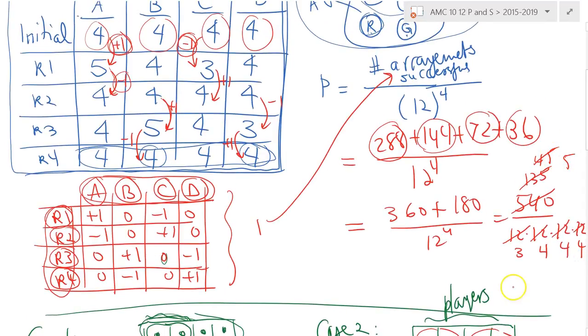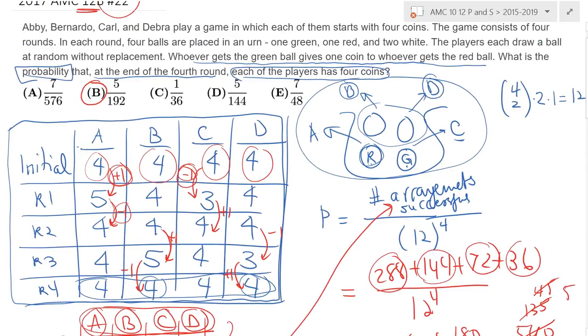So there's a 5 remaining here. So therefore, final answer 5 over 4 4 4. 64 times 3 is, yes, 192. Yes, 5 over 192 is the answer.